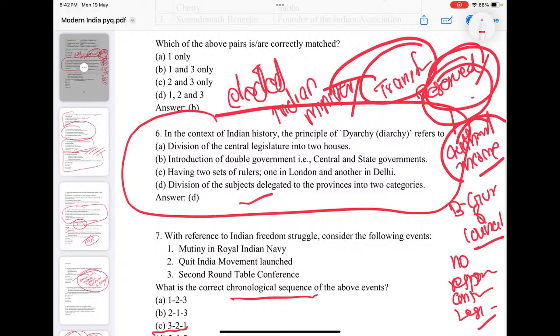Reserved subjects have no responsibility to the legislature, no answerability to the legislature. So diarchy is a foolish system. Transferred subjects, reserved subjects. Reserved is the authority department. Transferred is the responsible department. So that was a failed system. Transferred to elected ministers, reserved to the governor and his council.